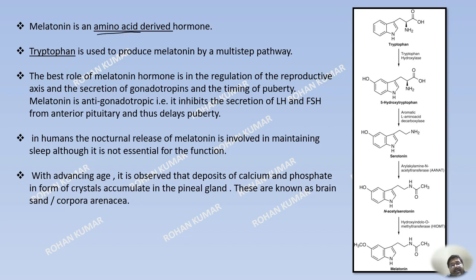Actually, melatonin hormone is an amino acid derivative. That is, it is derived from an amino acid. This amino acid is called tryptophan. This amino acid is used to produce melatonin by a multi-step pathway. Here in this image, you can see that this is tryptophan, which is an amino acid, and this amino acid is absorbed by the pineal gland, and it is converted to melatonin by a multi-step pathway. So first, it is hydroxylated, that is an OH group is added, then decarboxylated, that is CO2 is removed, and then it changes to serotonin. Then serotonin is further changed into melatonin.